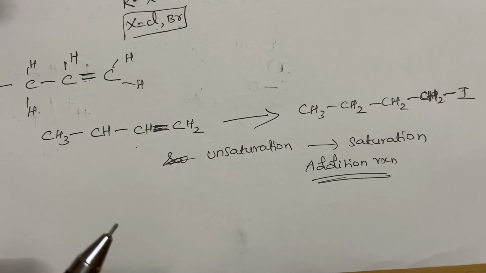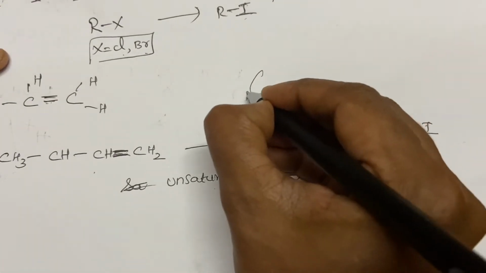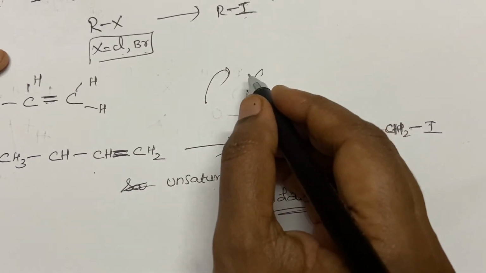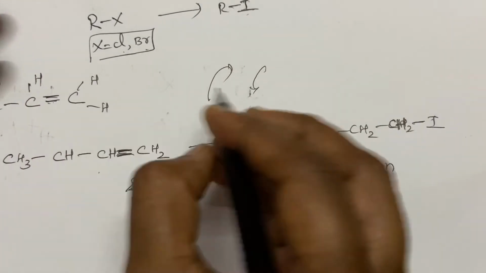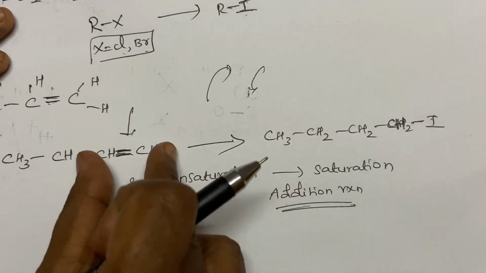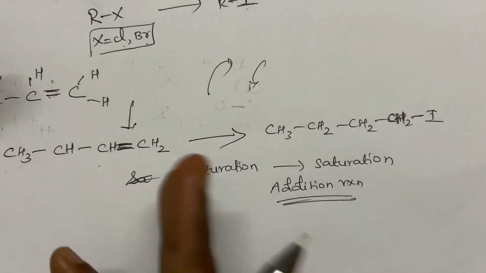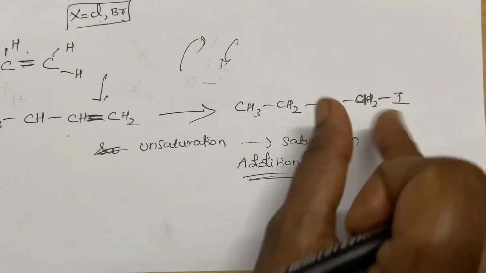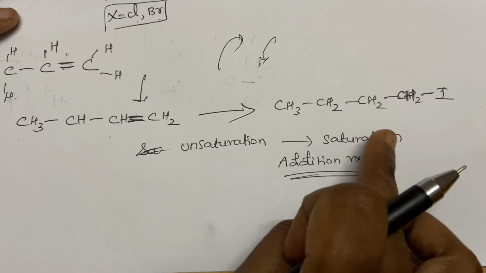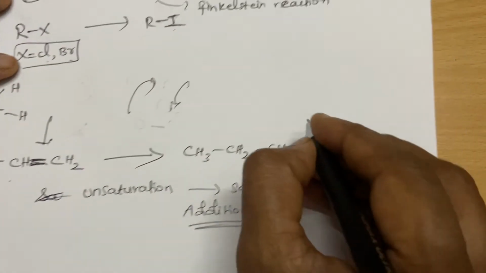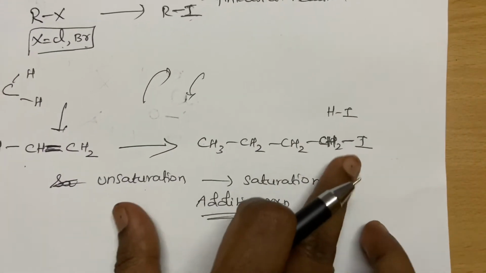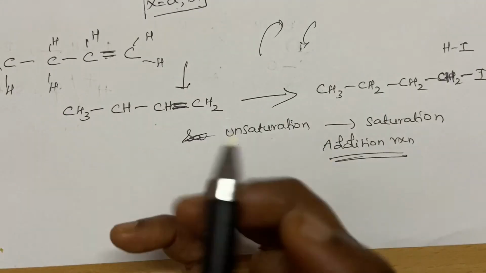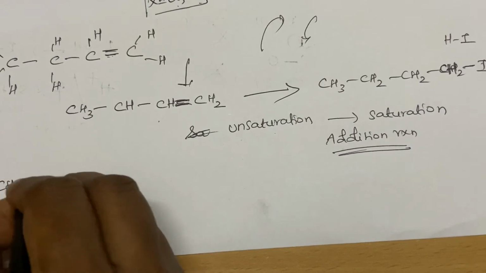What is substitution reaction? One man is coming in and another man is going out. One nucleophile is coming in, one nucleophile is going out. This is substitution. Addition is you are adding to this double bond. If there is any unsaturation, you can really think of the addition reaction. So what group has been added, students? If you closely look, what are the things that has been added? You have added a hydrogen iodide. Correct? That is the difference. One hydrogen here and one iodine here. Can you think of this one?